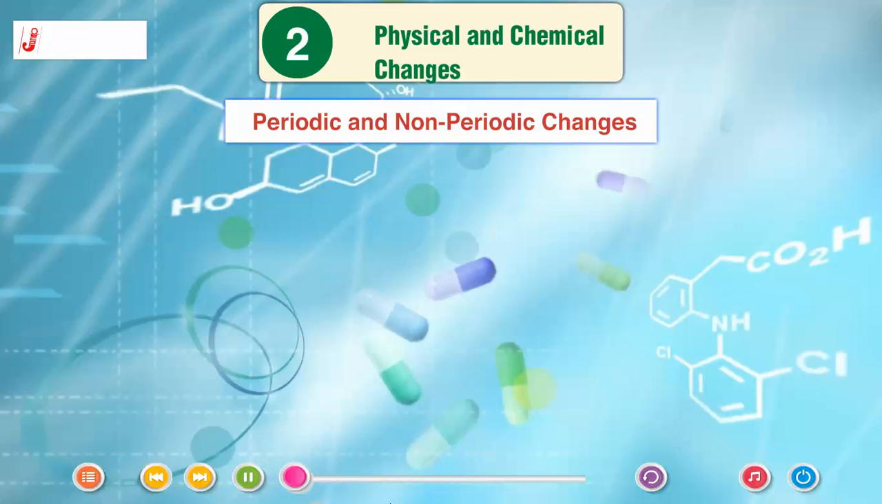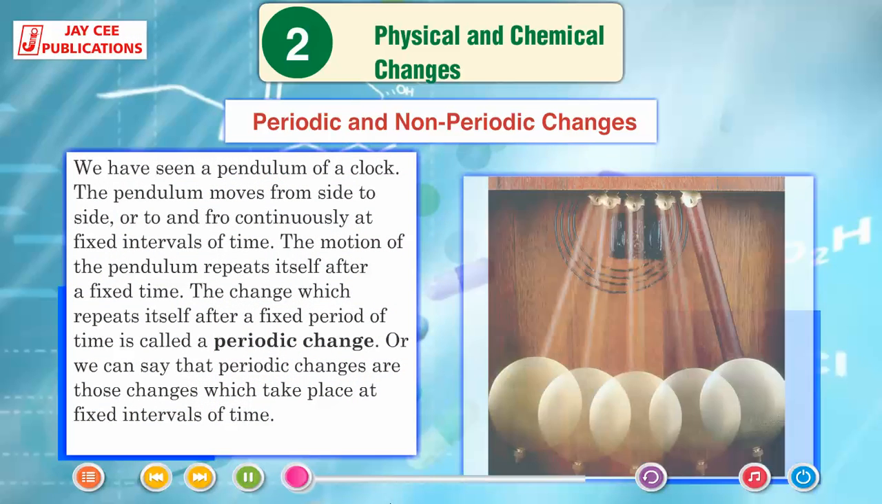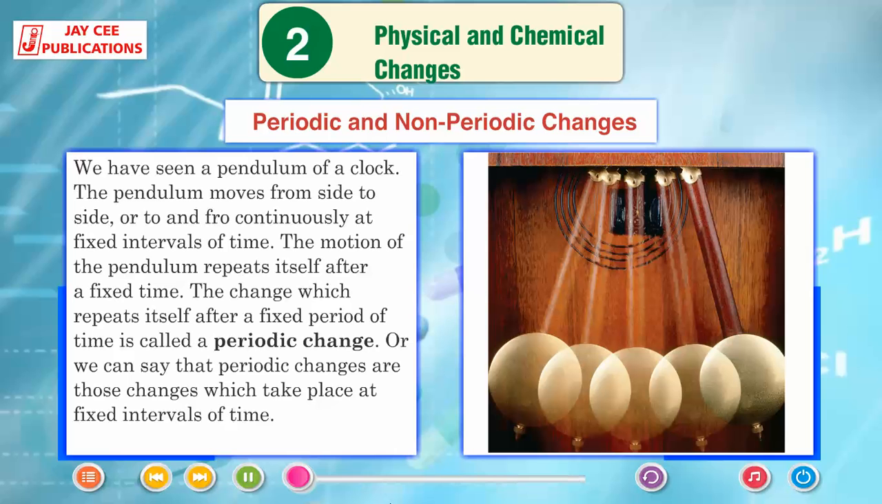Periodic and non-periodic changes. We have seen the pendulum of a clock. The pendulum moves from side to side, or to and fro, continuously at fixed intervals of time. The motion of a pendulum repeats itself after a fixed time. The change which repeats itself after a fixed period of time is called a periodic change, or we can say that periodic changes are those changes which take place at fixed intervals of time.